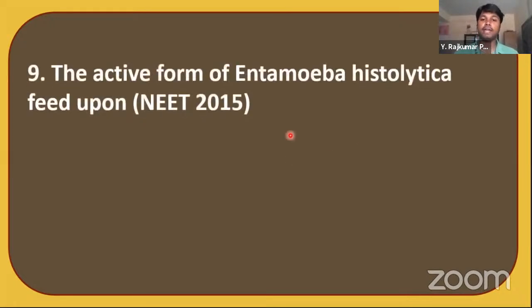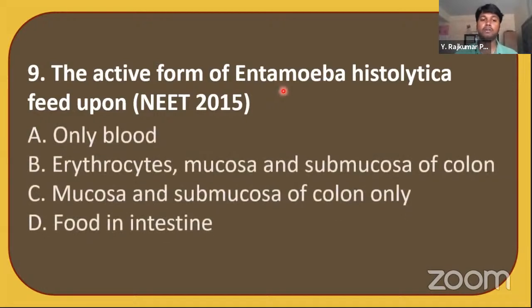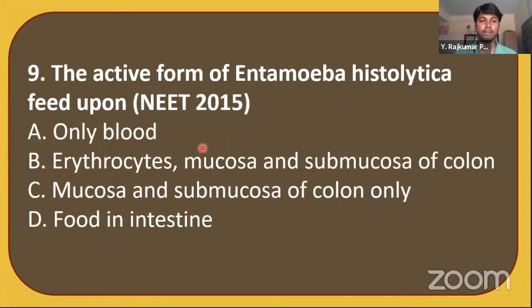The active form of Entamoeba histolytica feeds upon what? You have studied about this particular pathogen, which is a protozoan, in the first year, isn't it? So what do they feed upon? Option A, only blood. Option B, erythrocytes, mucosa and submucosa of the colon. Option C, mucosa and submucosa of the colon only. Option D, feeds in the intestine. What do you think? Which one is the answer?